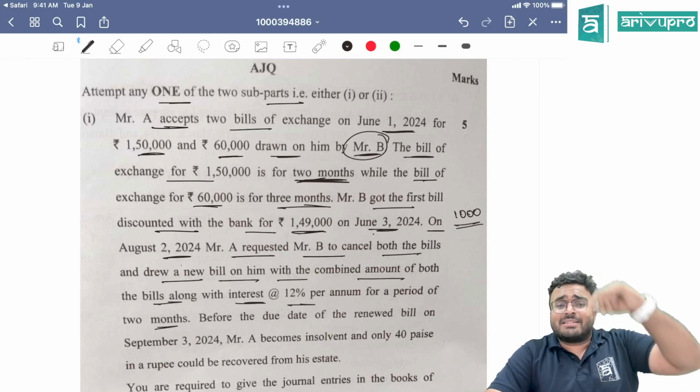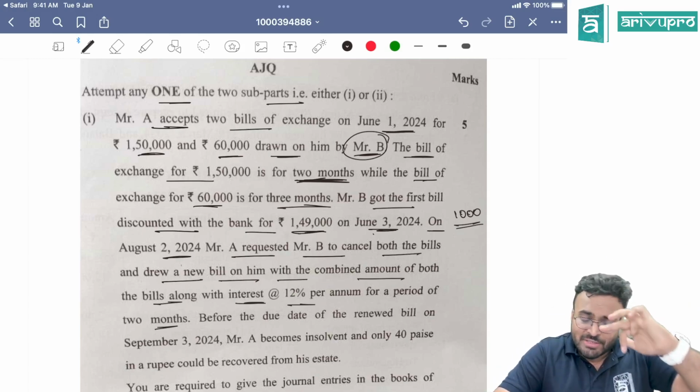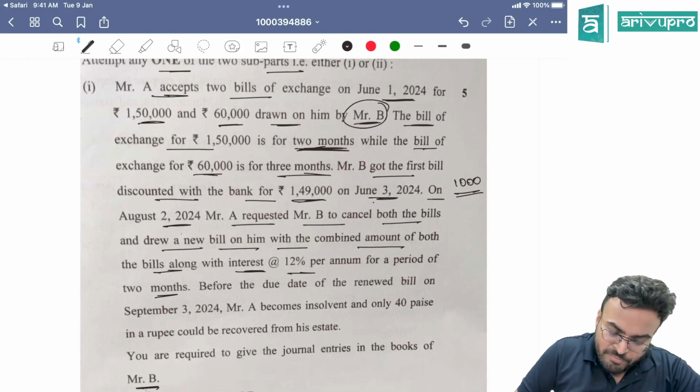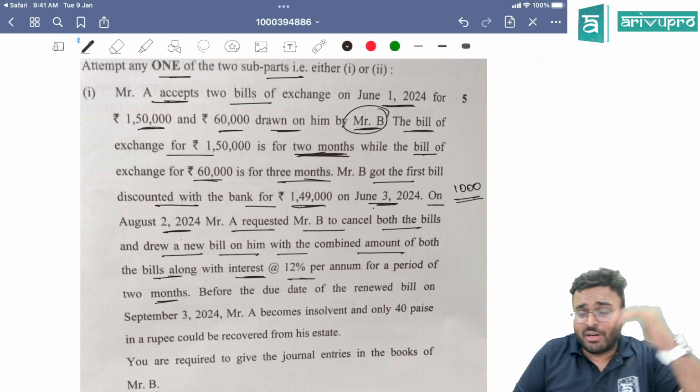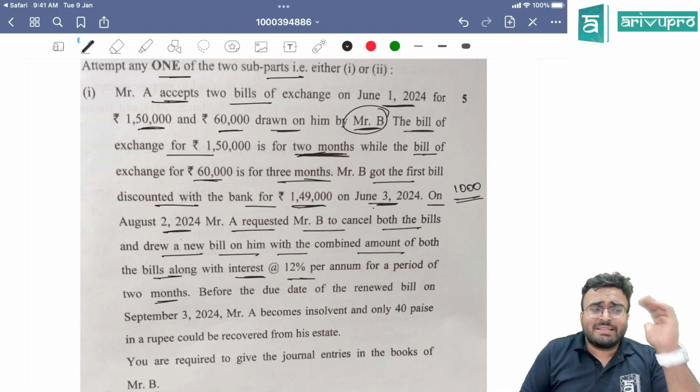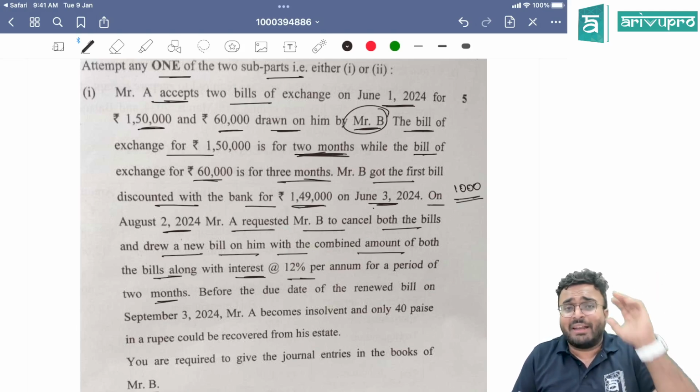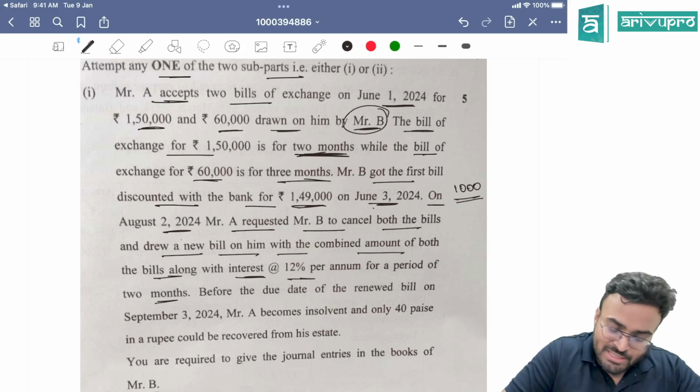So first bill is discounted. No guys, that you have to reverse. When you are reversing, what you are going to do? See, journal entries in the books of B. B is the drawer. So for first bill when you are reversing, you will pass the entry A's account debited to bank. You have to pay bank. Second bill when you are reversing, you will pass the entry A's account debited to bills receivable.